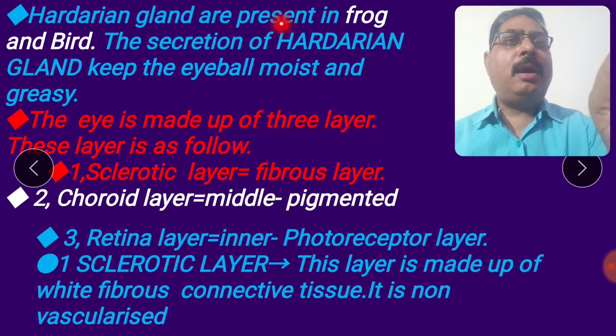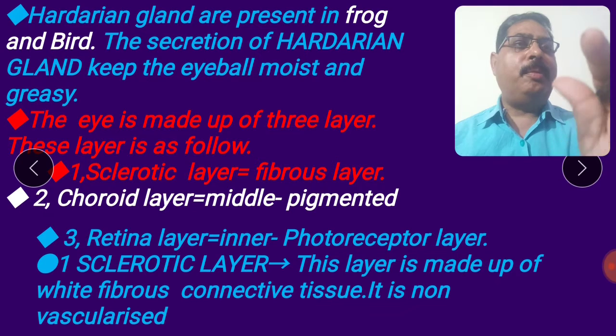Harderian glands are present in frogs and birds. The secretion of the Harderian gland keeps the eyeball moist and greasy. The function of the Harderian gland is to keep the eyeball moist and greasy. The meibomian glands present in mammals have the same function.